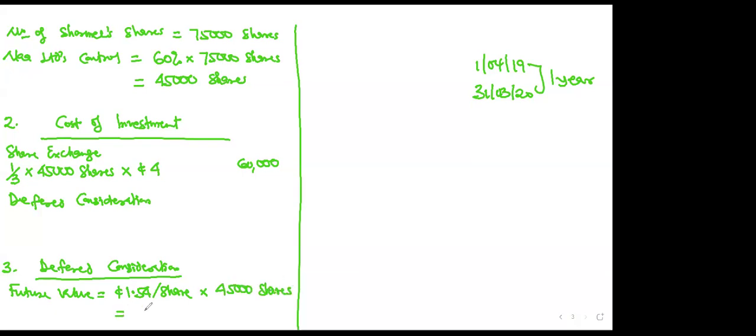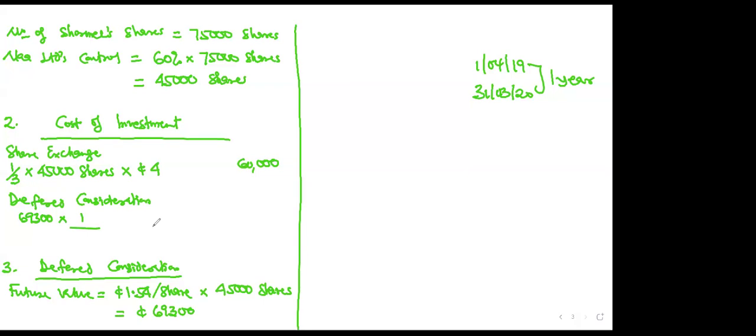So calculate the future value for me first. I want to know, what is the future value? How much? 69,300. So the future value is 69,300. But we have to convert it to present value here. So the present value will be the 69,300, which has been discounted by the cost of capital.